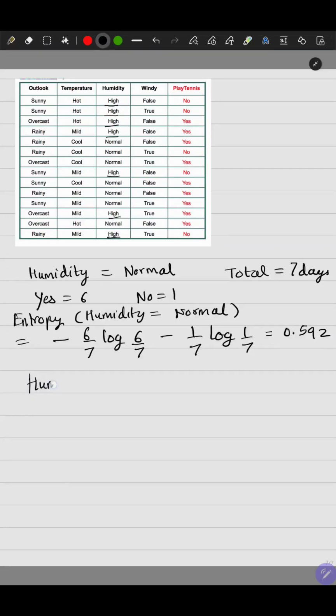Then let's consider the only other value possible, that is humidity equal to high. This happens on a total of 7 days, and out of those 7 days you can pause the video and verify for yourself.